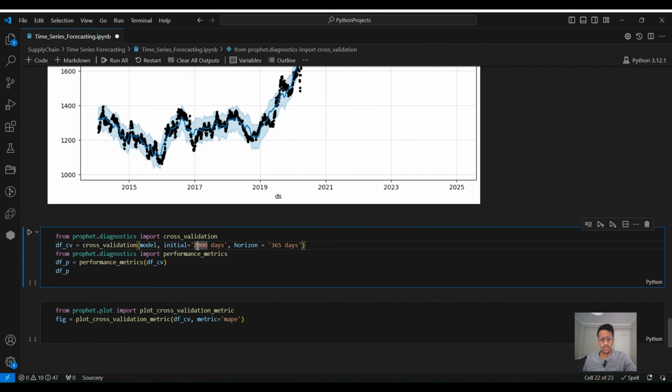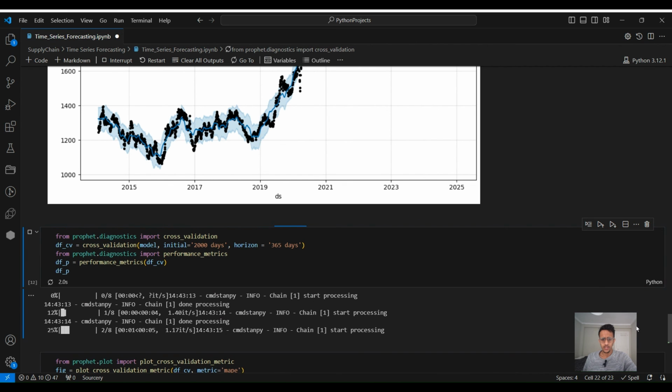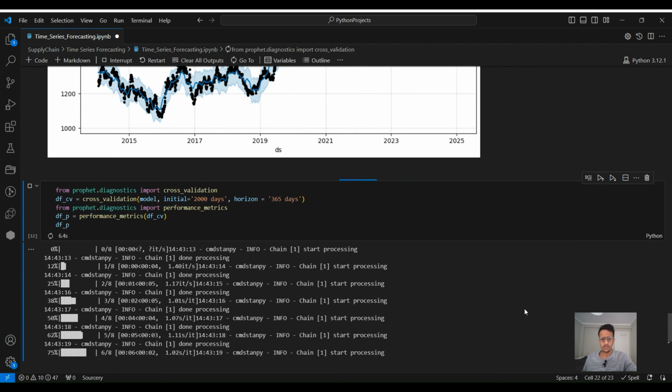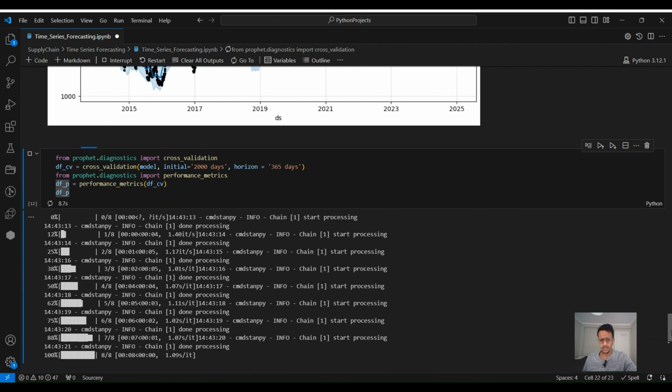We are passing like 2000 points of data as the initial training, and then it will forecast 1 year after the training. And then the performance metrics will give you all the error metrics in the data frame performance. If you run this, it will now give you the data frame for the error metrics.